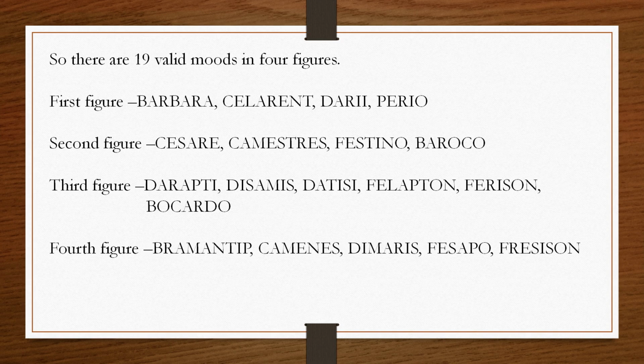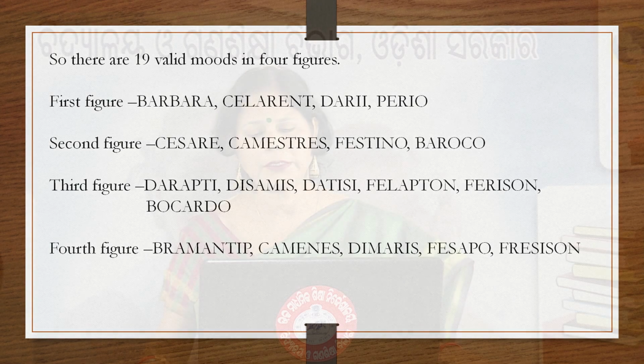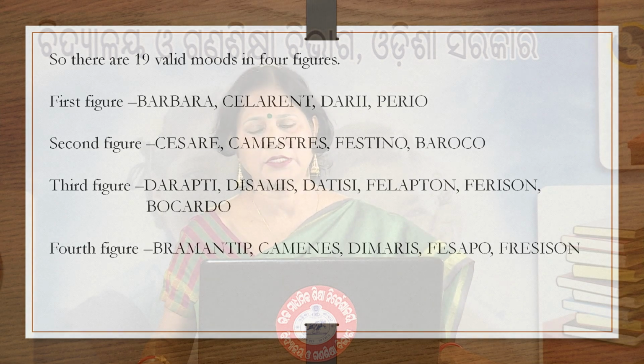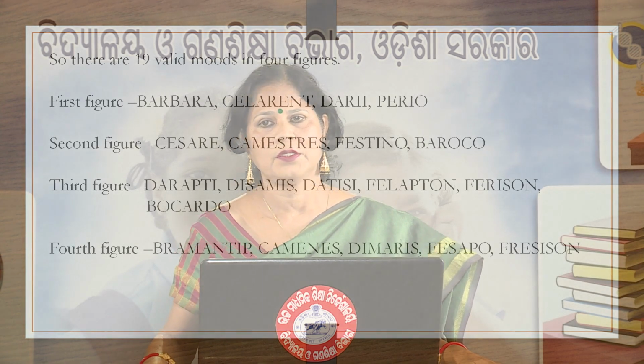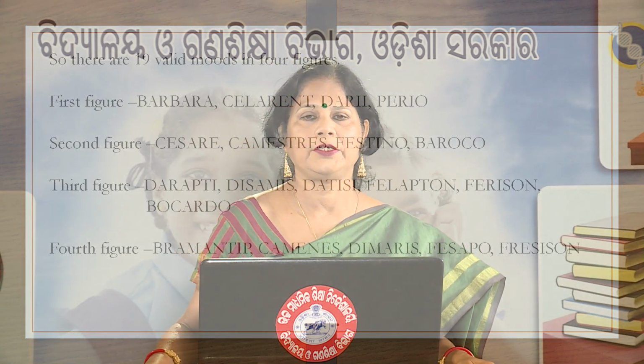In the second figure we have Cesare, Camestres, Festino, Baroco. In the third figure we have Darapti, Disamis, Datisi, Felapton, Ferison and Bocardo, and in the fourth figure we have Bramantip, Camenes, Dimaris, Fesapo and Fresison. So these are the valid modes of the 4 figures.